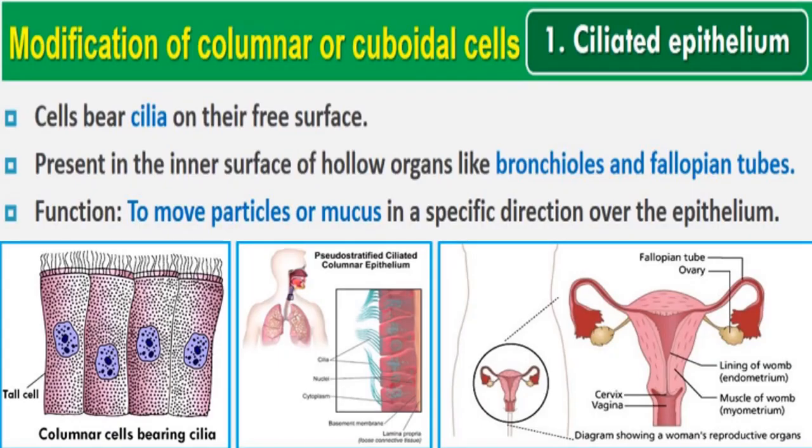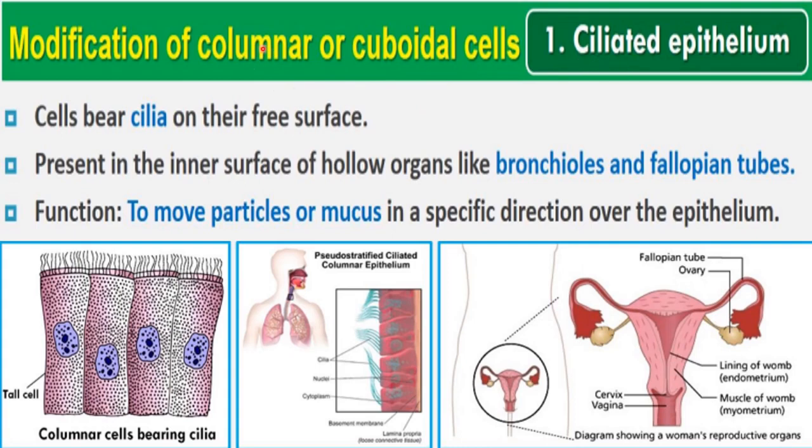Next is modification of columnar or cuboidal cells. Columnar and cuboidal, both these cells are found in simple epithelial tissue. Both are types of simple epithelial tissue, and these can be modified. So modified columnar and cuboidal epithelial cells we will study here, right? So first